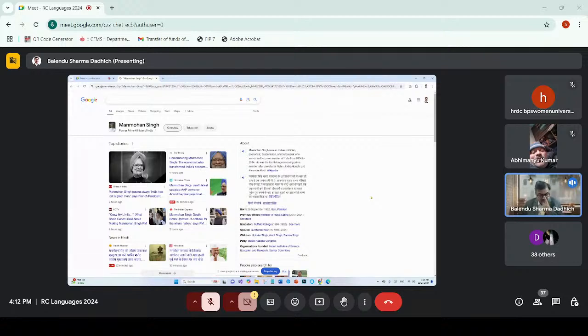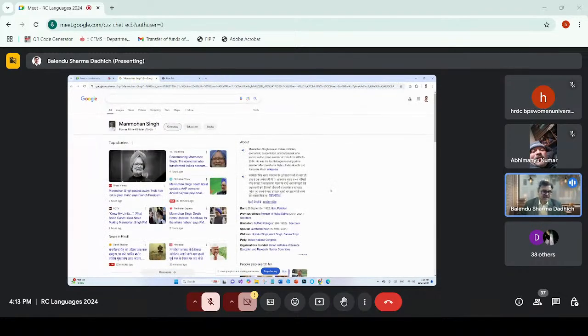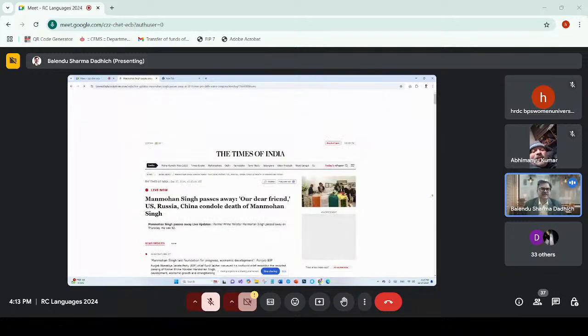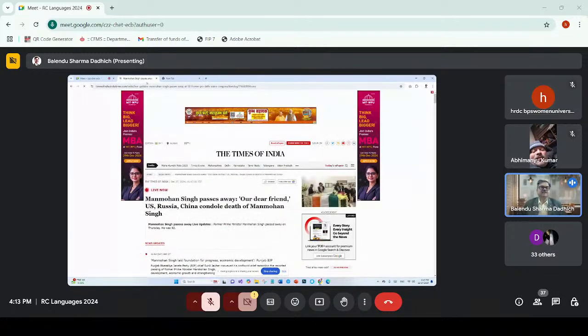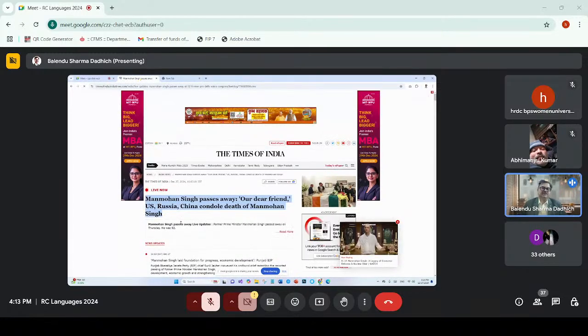Again, there are so many other features also, and one is in title. Like you know that on every page there is one title. If I go to any website, let me show you one. Maybe I can search for Manmohan Singh only, and then I go to some website. Okay, so these are the websites. So if I go to this website, every page has a title which is shown here, mentioned here on top. See, Manmohan Singh passes away. This is the title of this page. I'm not talking about this headline, but the title of this page, it could be different from this.